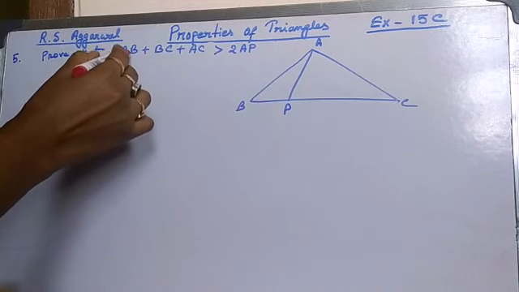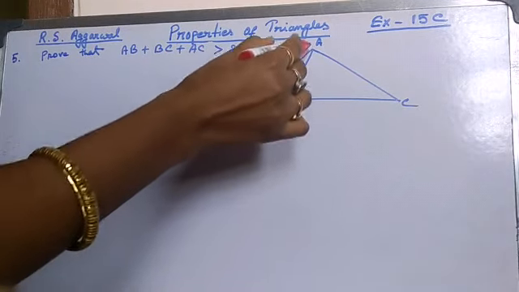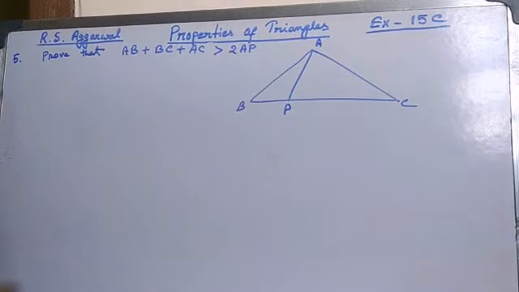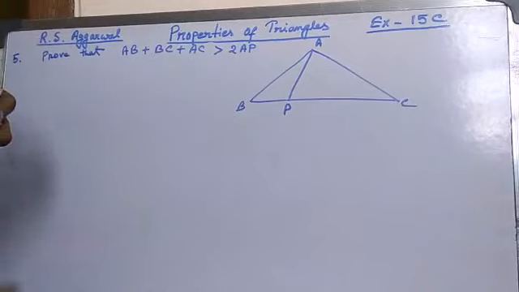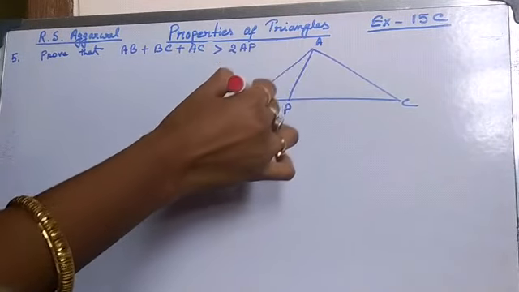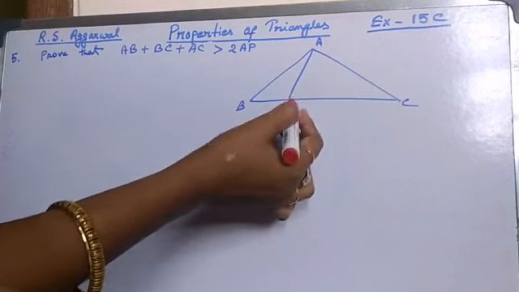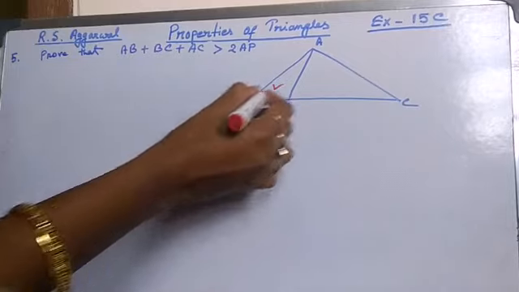What is to be proved? AB plus BC plus AC greater than 2 into AP. That means we have to bring AP into our proof. So we will divide triangle ABC by AP into two triangles. That means one triangle is ABP and another triangle is APC. Now take the first triangle, this one.